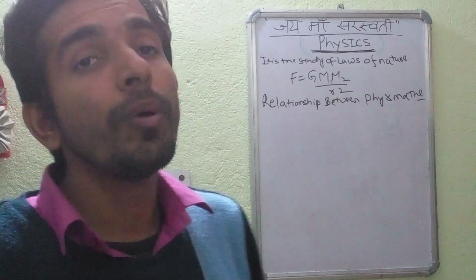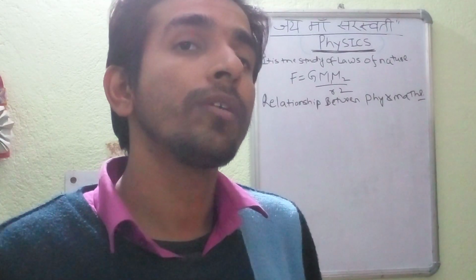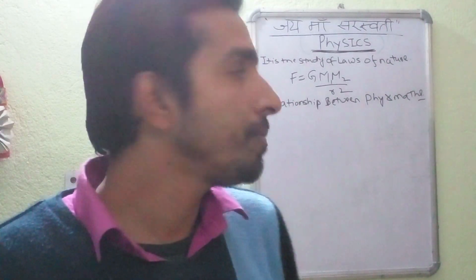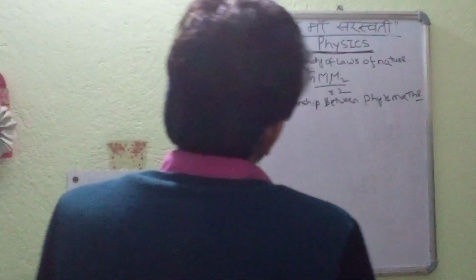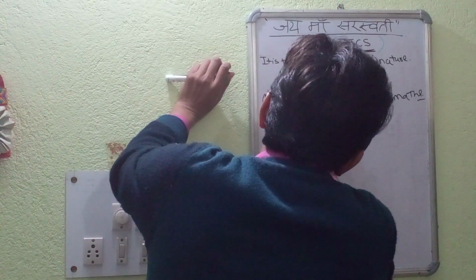Now today we are going to learn the topic named measurement. We will start from the base and go to the upper level. So we will start from the base, that is measurement.